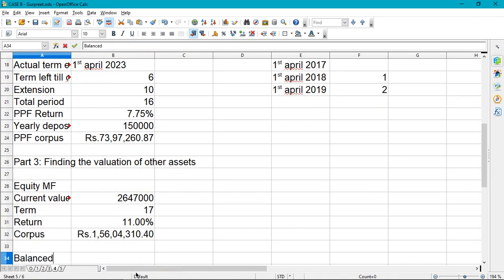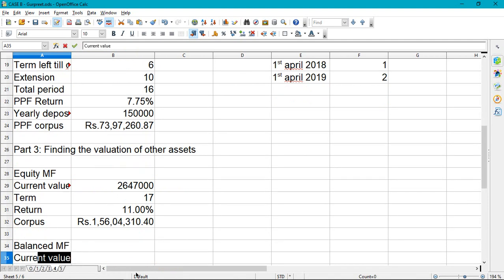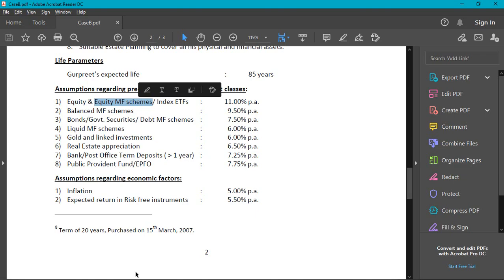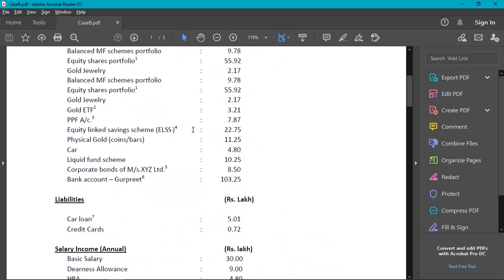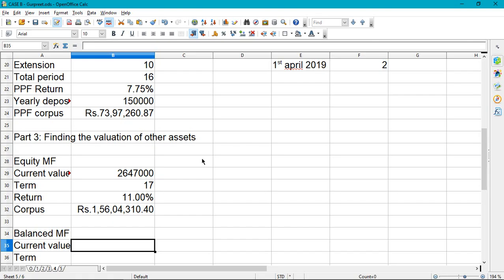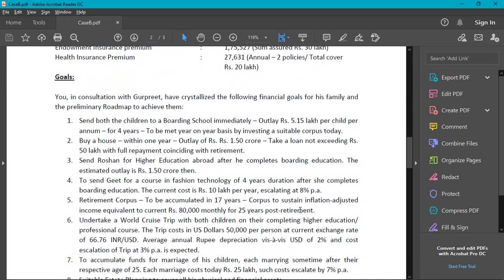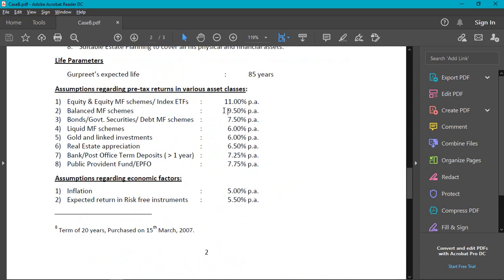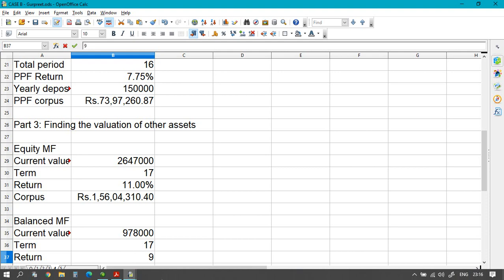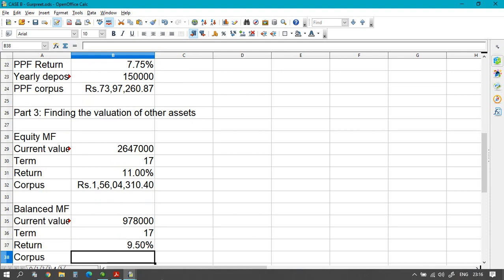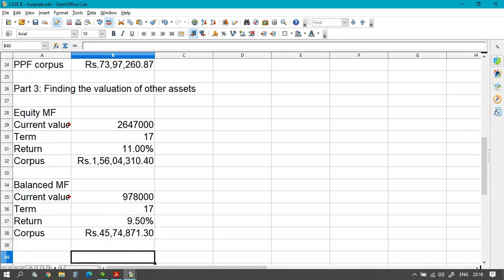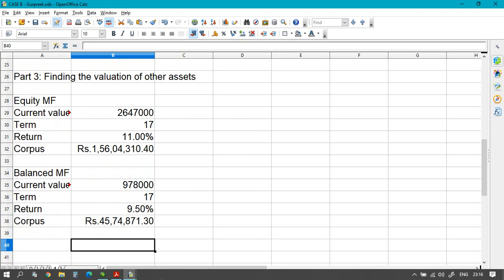Then the balanced MF. What is the current value? Let's just copy paste. We know that the current value is 9,78,000. What is the term? We already know it's 17. What is the return written? We already know it's 9.5. Let's check. Yeah, it's 9.5. The purpose we can also copy paste. Now we got the valuation.